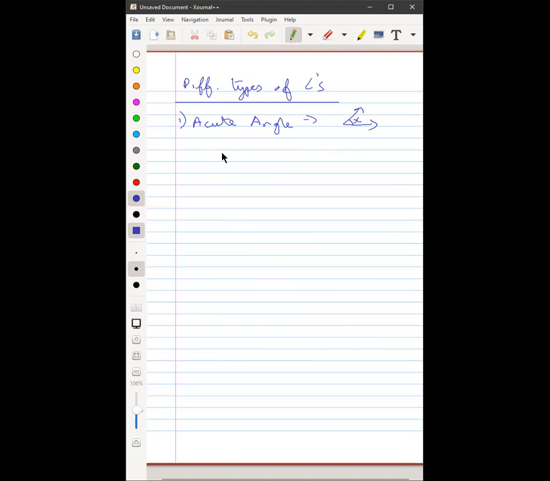Sir, angle which is greater than 0 degree, less than 90 degree. Right. So if this is angle x degrees, any angle which is between 0 to 90, greater than 0, less than 90. Arpita, repeat. Sir, the angle which is greater than 0 and less than 90.